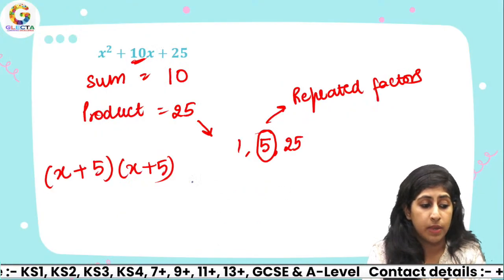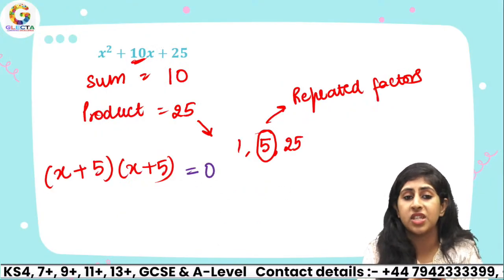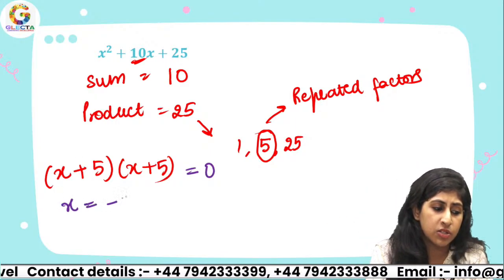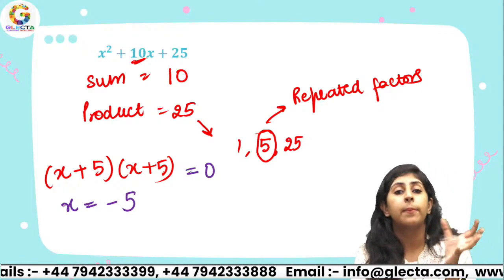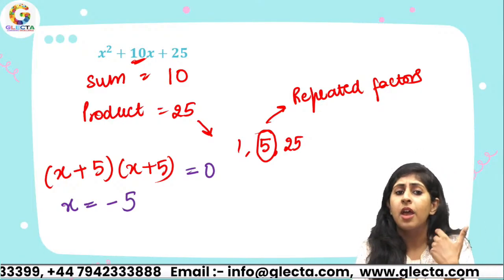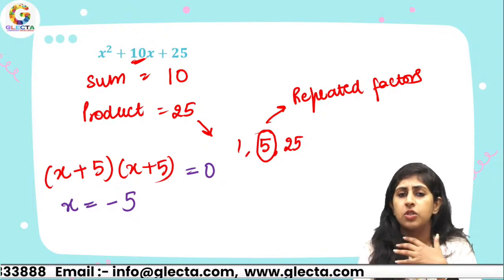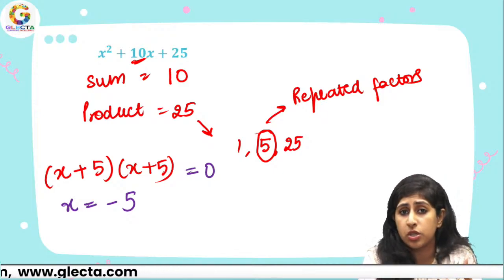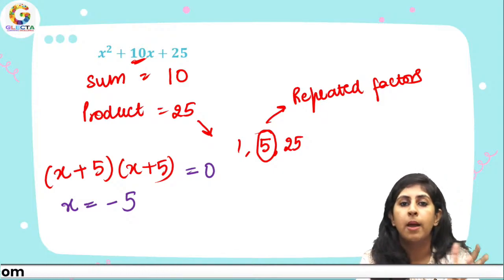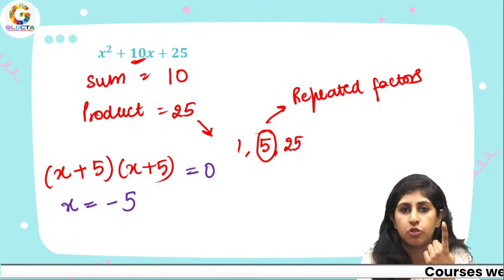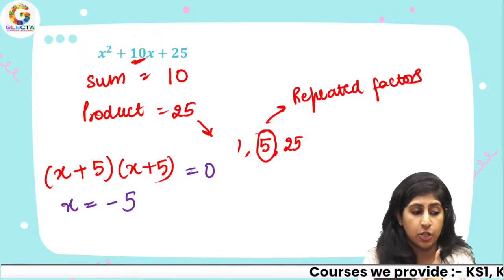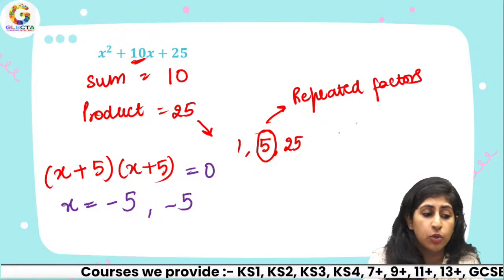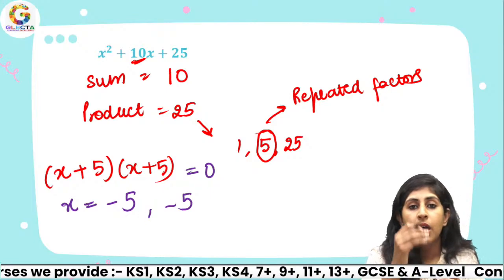Now the next one. When I had (x plus 5) times (x plus 5) equals 0, if I put the first bracket equal to 0, I'm getting negative 5. When I put the second bracket equal to 0, again I'm getting negative 5. So now you would say, okay, miss, you just told us that when we have a quadratic equation, we always get 2 solutions, but now we are getting just 1 single solution. It's not actually 1 single solution. I'm going to write it 2 times. That's why I told you these are repeated factors.